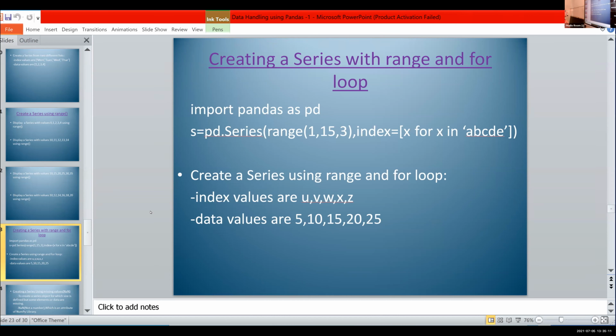Grishma, read the answer for this question. Create a series using range and for loop. Ma'am, that question was not explained. You didn't tell the answer. You just told us to write the question and try to find out the answer. Oh, okay, okay. That's why I'm asking. So just rewrite this question. Elvina, just rewrite this question. Correct the question. Index values are U, V, W, X, Z and data values are 5, 10, 15, 20, 25.